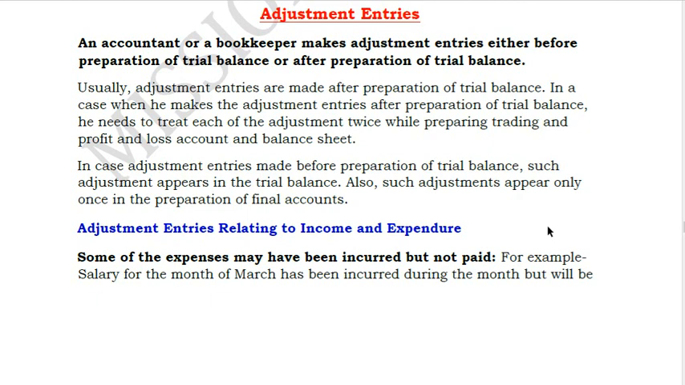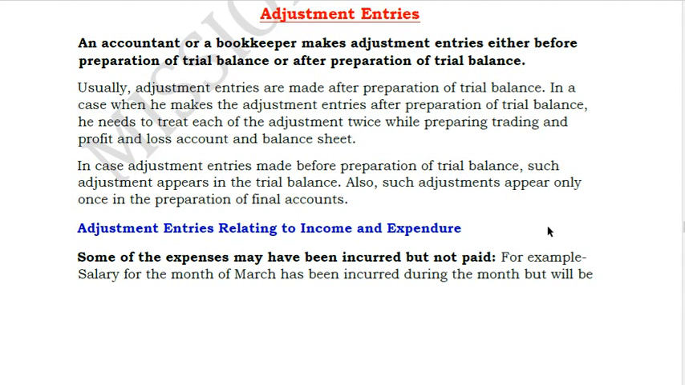Adjustment entries means those entries which we need to post at the year end in order to ensure that all the relevant expenses and income of that particular year are only appearing in your profit and loss account. Any expense which you have paid in advance for next year should not come in your current year's P&L. Similarly, any income which you have received in advance in this year but it pertains to the next year should not form part of your profit and loss account.